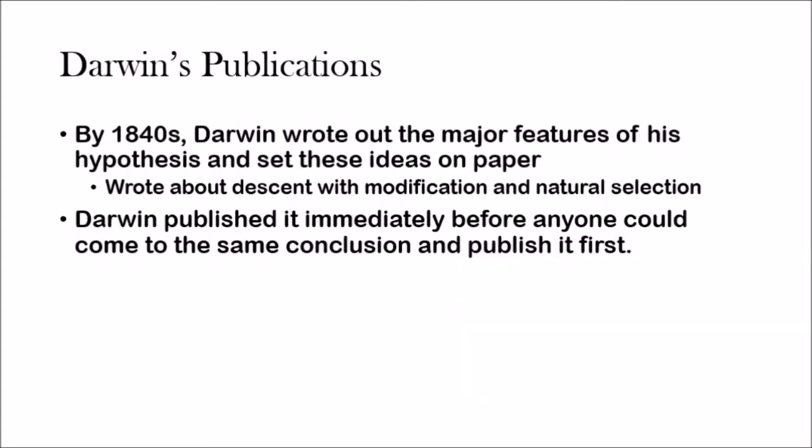Now, Darwin's publications: this is how Darwin actually presented his work. By the 1840s, Darwin wrote out the major features of his hypothesis and set these ideas on paper. So he wrote about descent with modification and natural selection. We talked about what descent with modification is in the previous video, so go check that out if you don't know what that means. And Darwin hesitated to publish it immediately, before anyone else could come to the same conclusion and publish it first. You know, the scientific world is very competitive, so he wanted to publish this idea quickly.